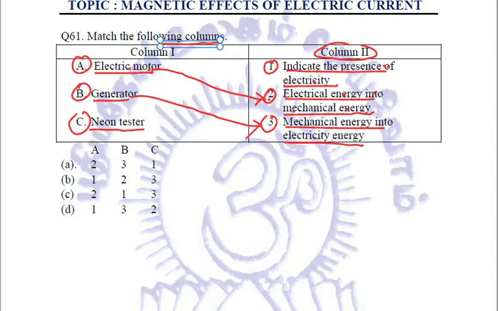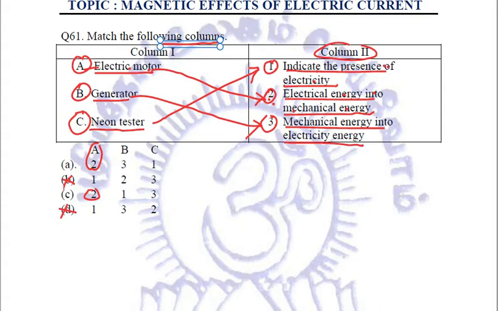So option number B of column number 1 will be matched with third option of column number 2, and the option number C of column first, that is neon tester, this is going to match with the first option of column number 2, that is it is used to indicate the presence of electricity. So let us see. A is matched with 2. So B and D are directly no. You have to strike it off.